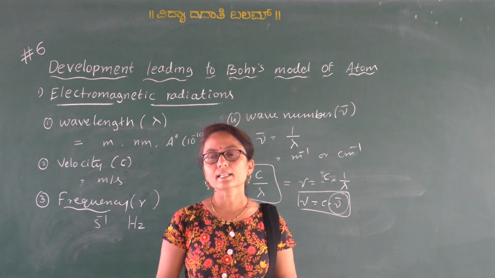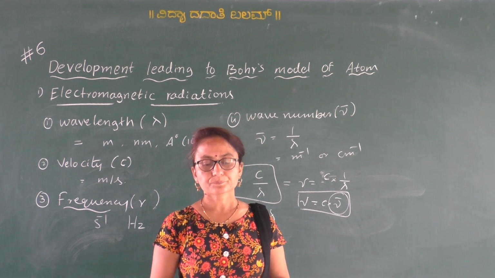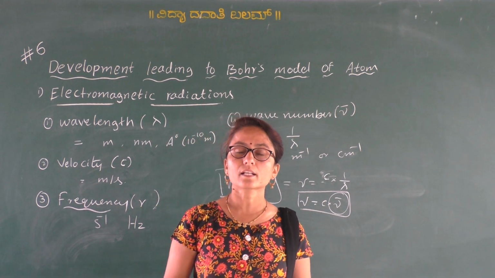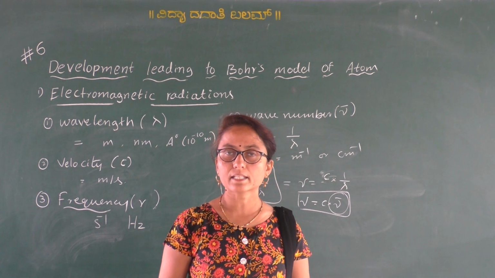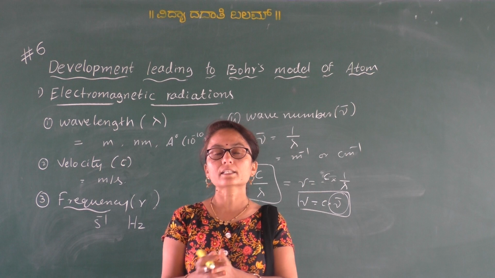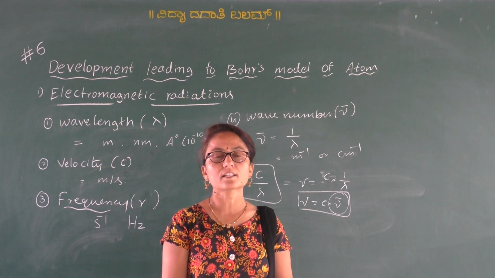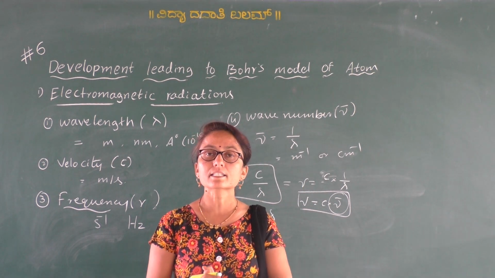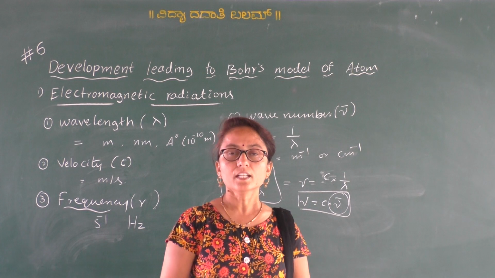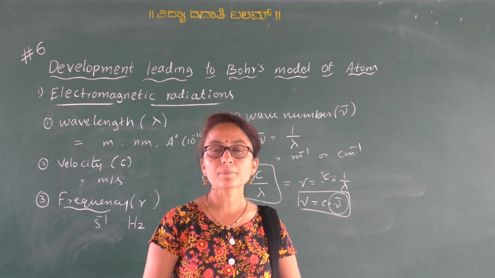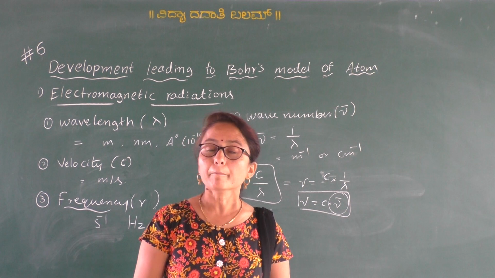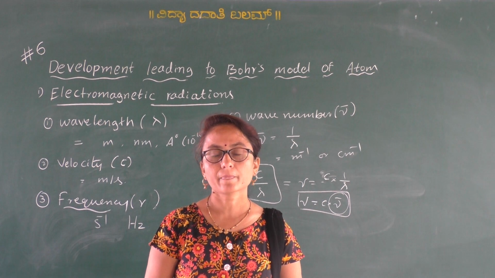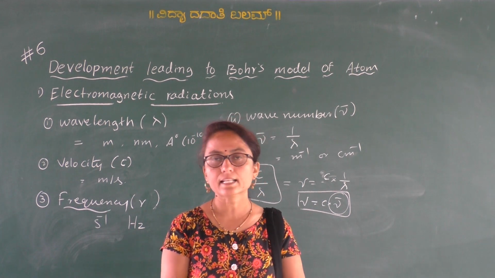Clear? In the next class, we have to discuss the wave nature of electromagnetic radiation and also the particle nature of electromagnetic radiation. If electromagnetic radiation or light has wave nature, it clearly explains 2 important phenomena, that is interference and diffraction. You will study all that in detail in physics. So interference and diffraction are explained, but it does not explain some other properties of substances. We will discuss those again in the next class.